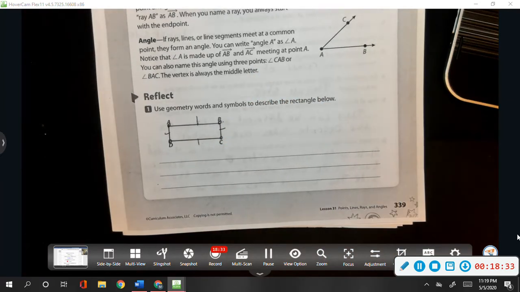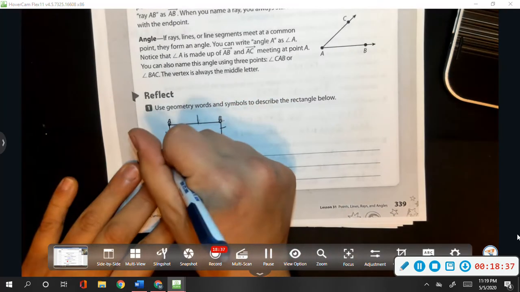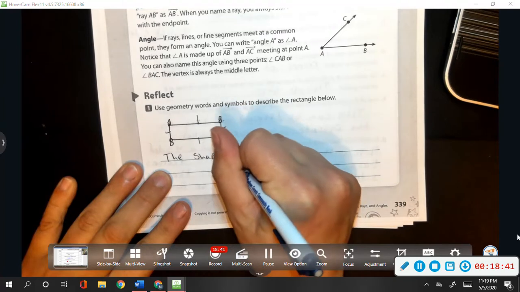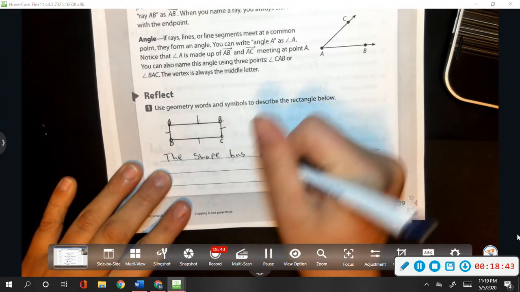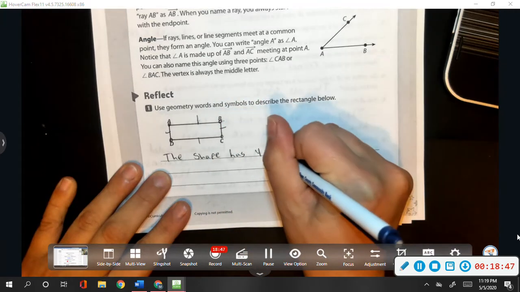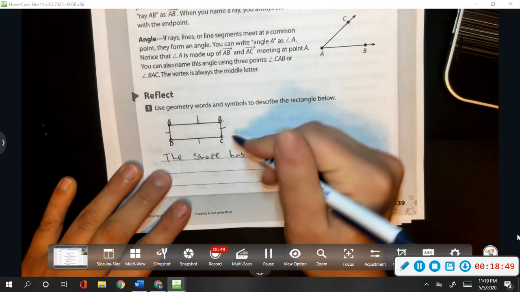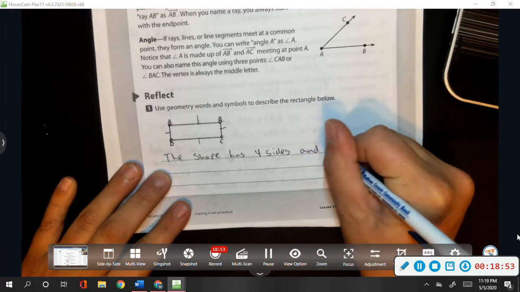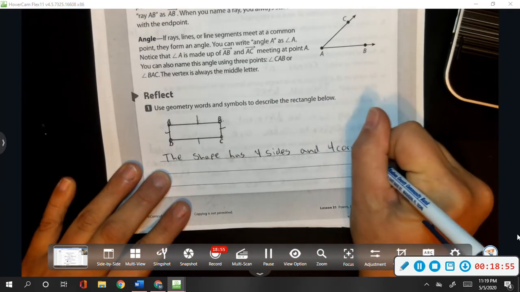So let's write this down using these geometry words. The shape has four sides and four corners.